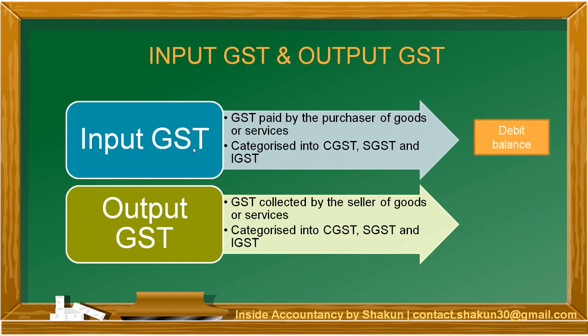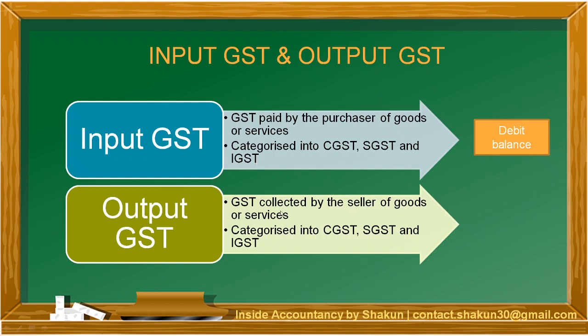Input GST has a debit balance. Why debit balance? Because it is treated as an asset, because ultimately what we have paid, we are going to set it off against the amount that we will collect as GST when we make the sales. So when we make purchases, we pay GST in the form of input GST, which is an asset because it will be recovered when we collect GST at the time of sales. Again, input GST is categorized as input CGST, input SGST, input IGST, depending upon the intra or interstate transactions.